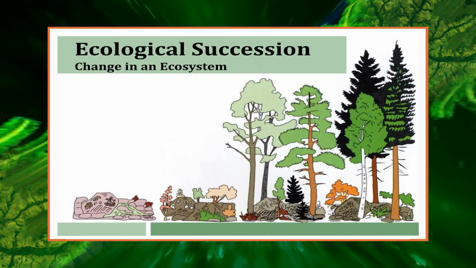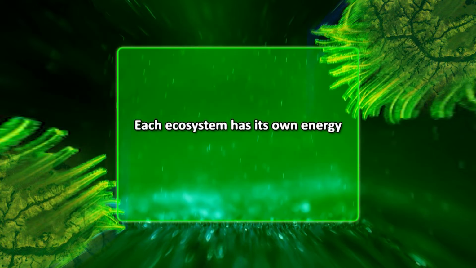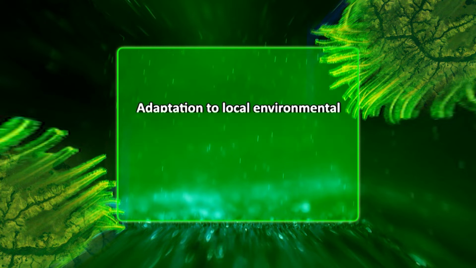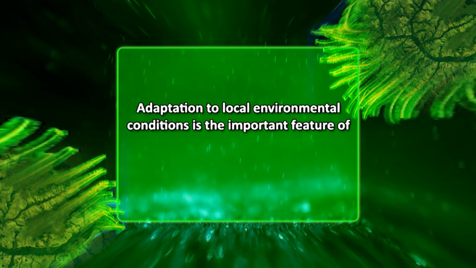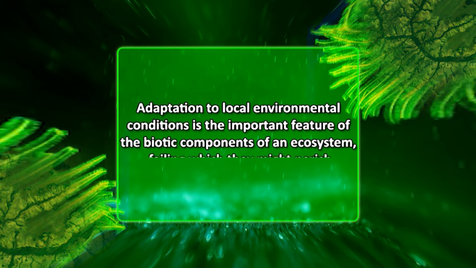Young ecosystems develop and change from less complex to more complex ecosystems through the process called succession. Each ecosystem has its own energy budget which cannot be exceeded. Adaptation to local environmental conditions is an important feature of biotic components of an ecosystem, failing which they might perish.